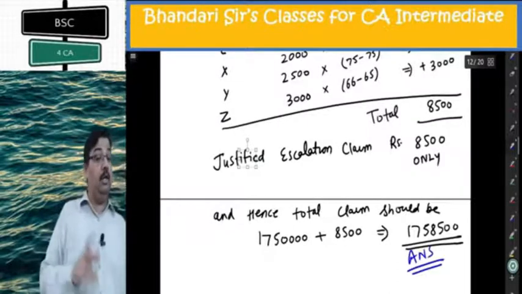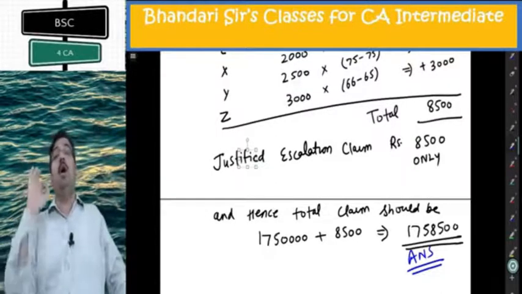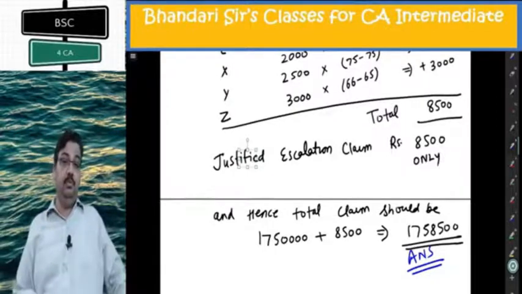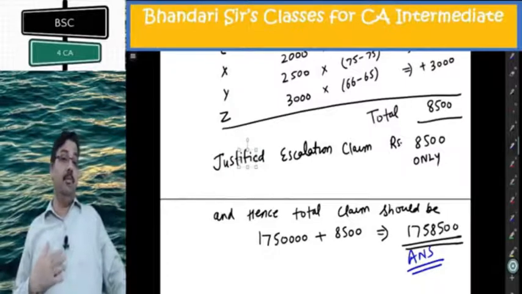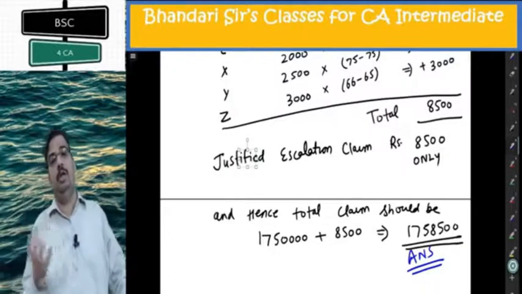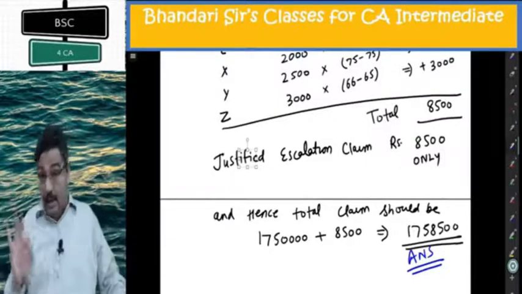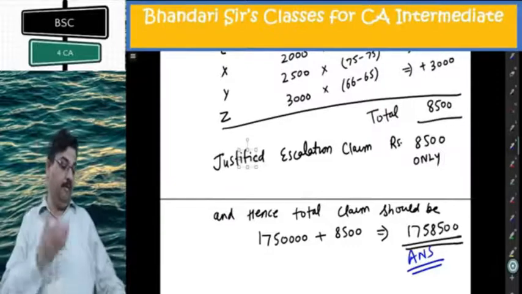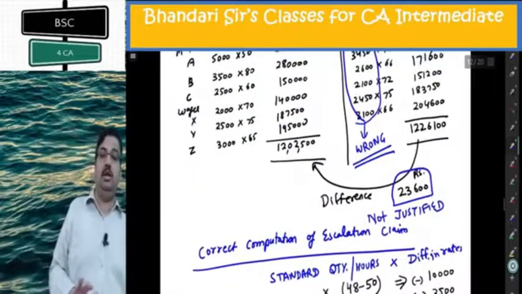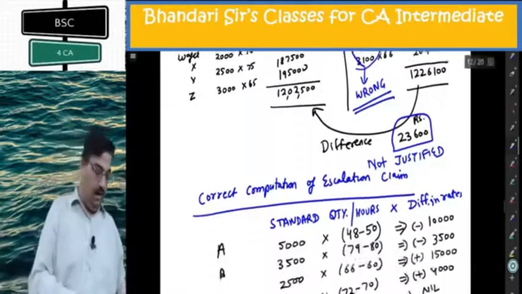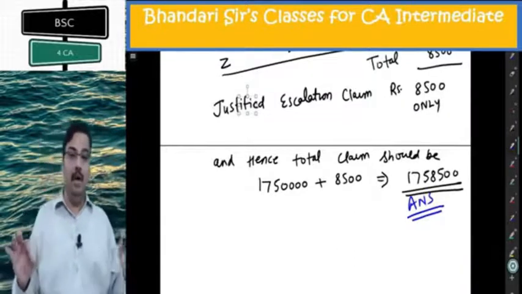What they have computed, I am not saying that you will always get a lesser claim. You might have more claim. If quantities are consumed less in actual, you would have got a lesser claim in the first calculation that we did. That is not a correct calculation at all. When you consider actual quantity, the escalation claim is wrong. Simple. Quantity has to be standard only, multiplied by difference in rates. That makes, in this case, an 8,500 claim; 23,600 is a wrong claim, and 17,58,500 is the total contract price that you should ask for.